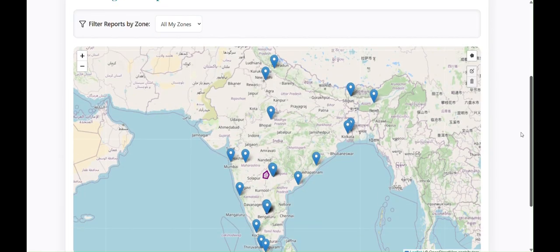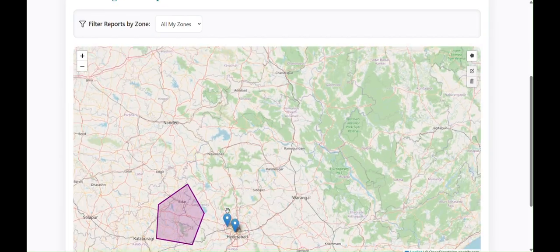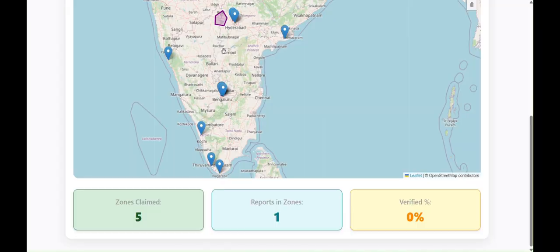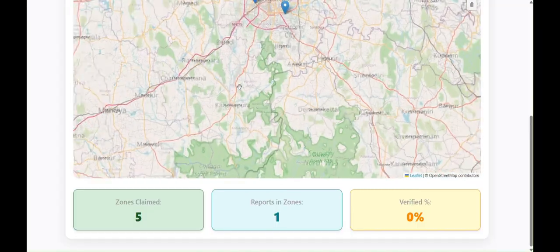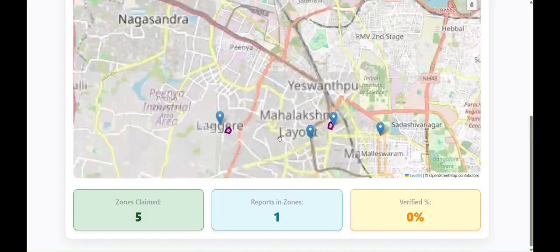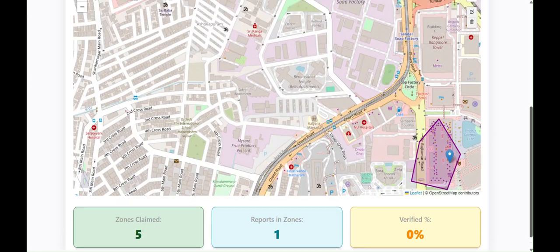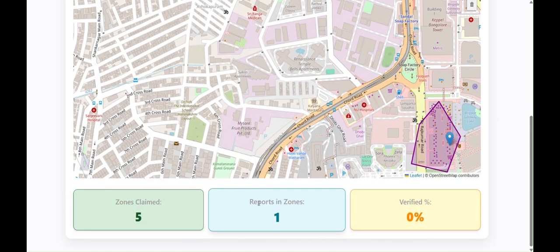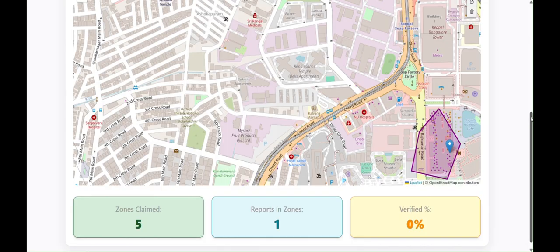So next, this is where the zone section takes place. We can see the zones here and the reports made in the zones. If we zoom in here, we can see within the zone there are reports marked, and the total zones claimed are 5. We can also see the total reports in the particular zones, the verified zones, and all these percentages.